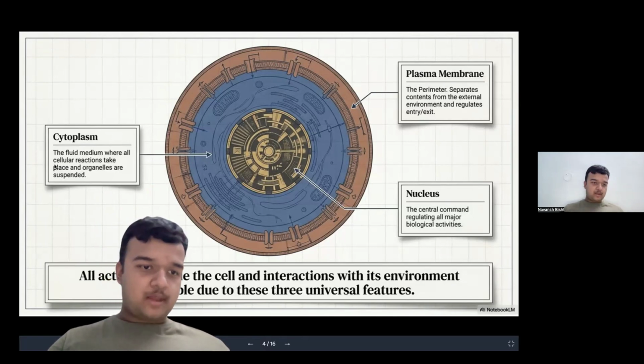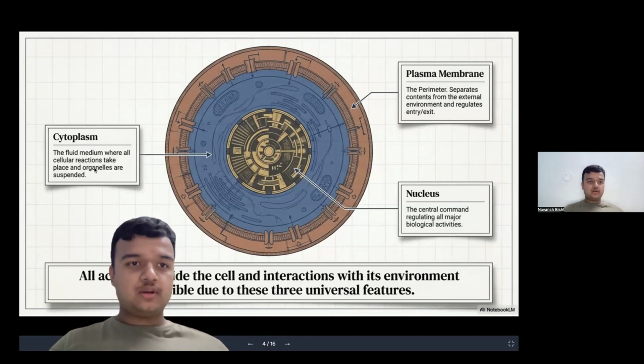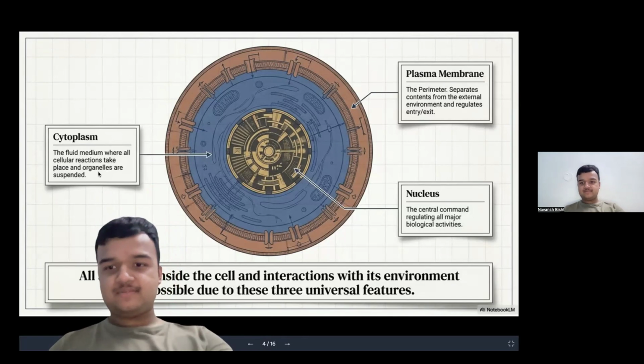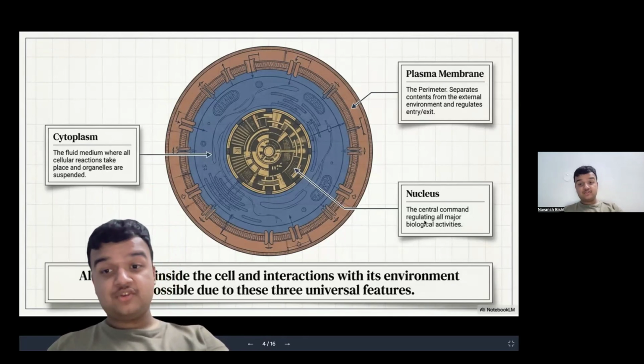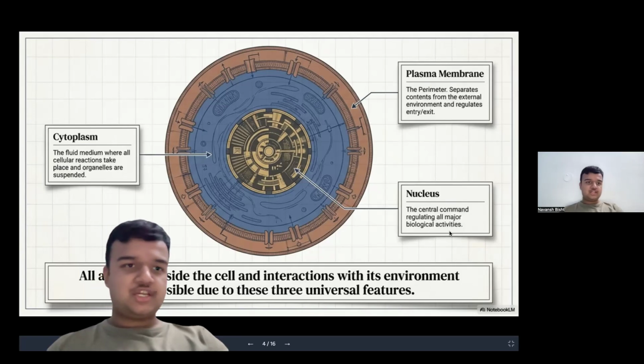Cytoplasm, the fluid medium where all cellular reactions take place and organelles are suspended. What are organelles? Organelles are basically soldiers A, B, and C. And what are the actual names of these soldiers A, B, and C? We'll know that after a few slides. Next is nucleus. Nucleus, the control room, the central command, regulating all major biological activities.